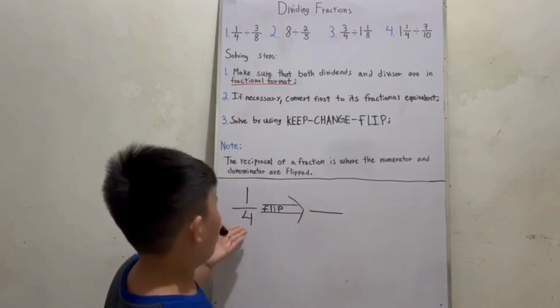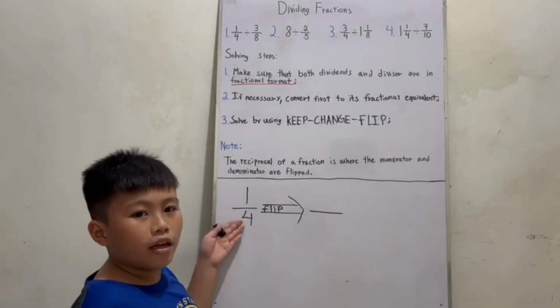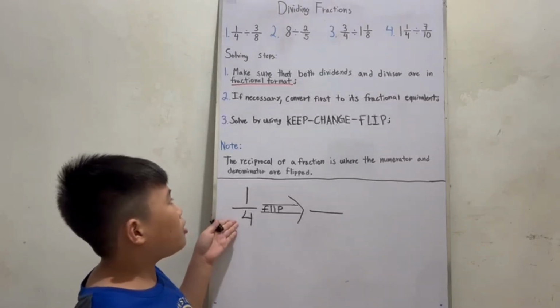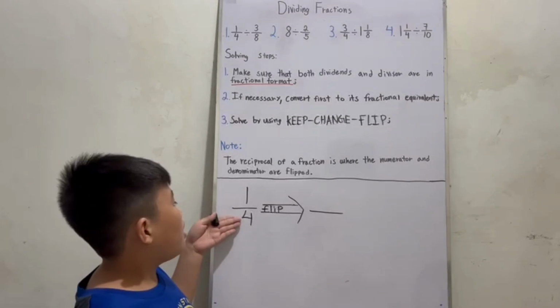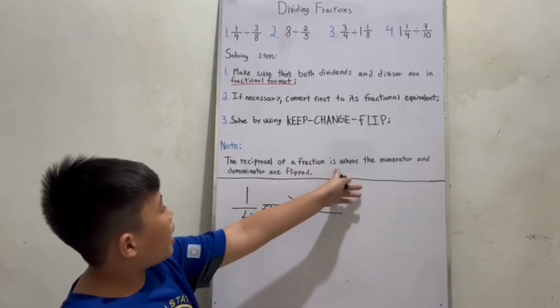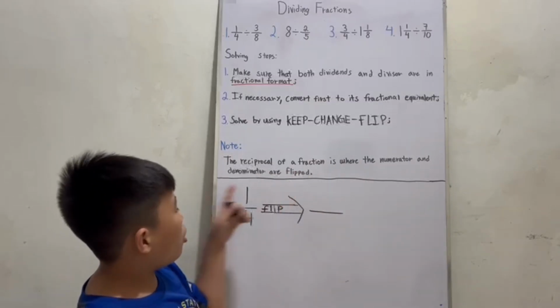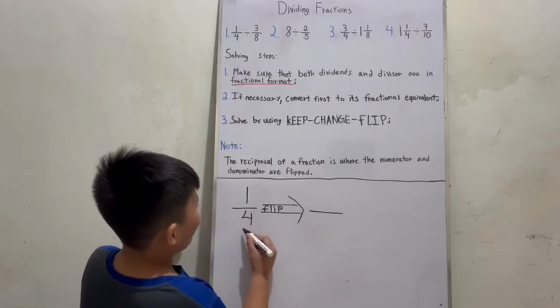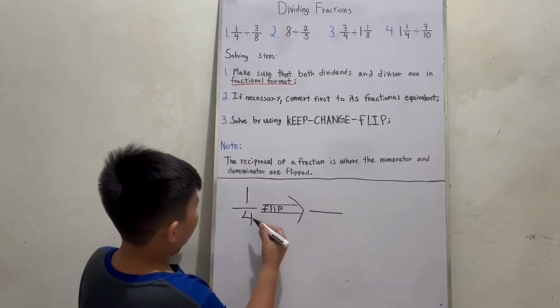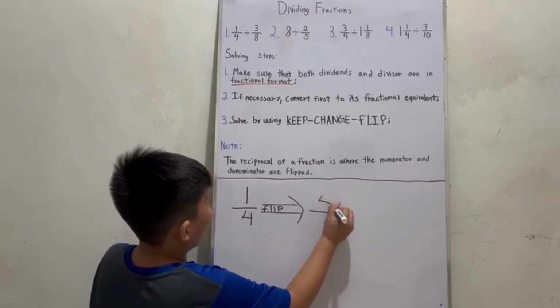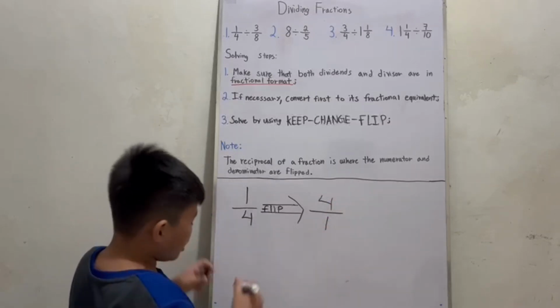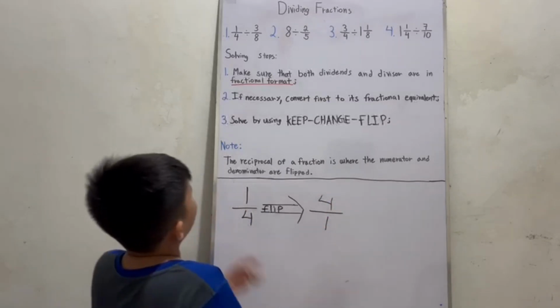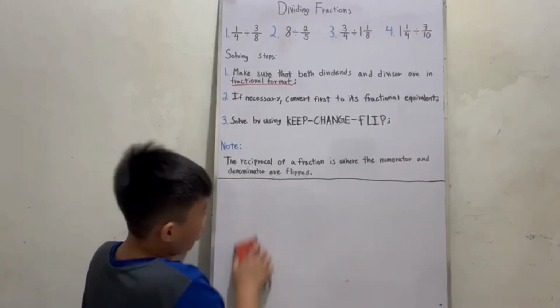If you want to turn this into its reciprocal, then you have to flip the numerator and the denominator. So the reciprocal of 1/4 becomes 4 over 1. It's just like flipped.